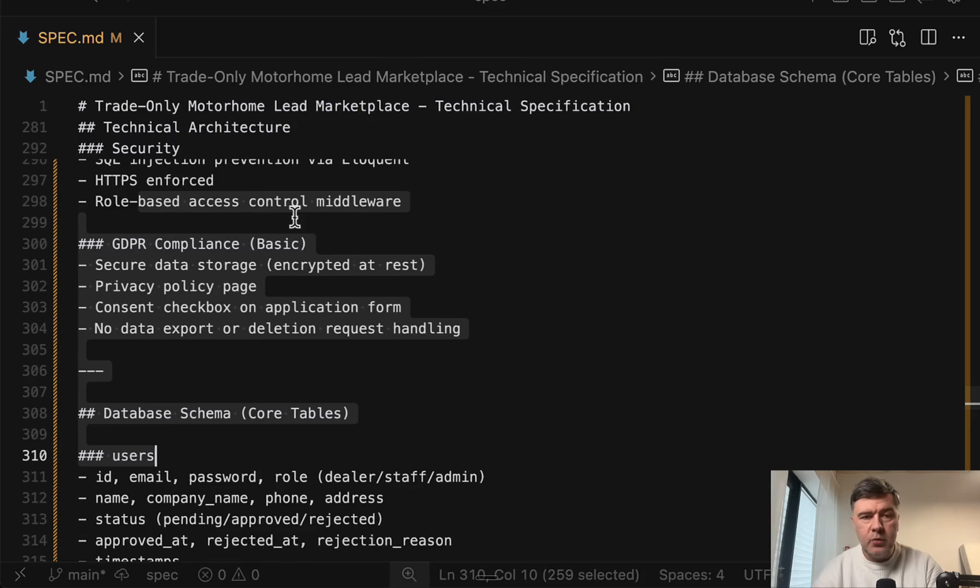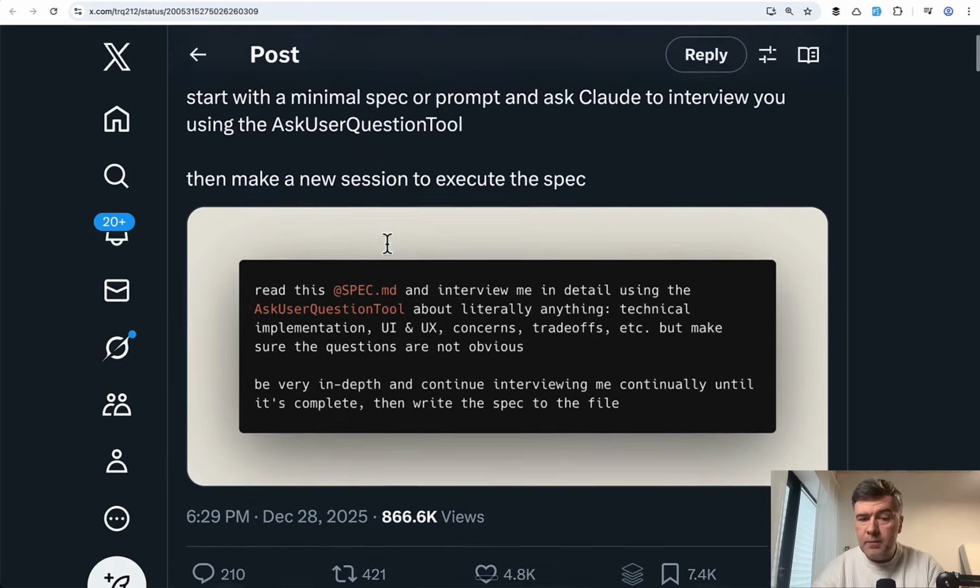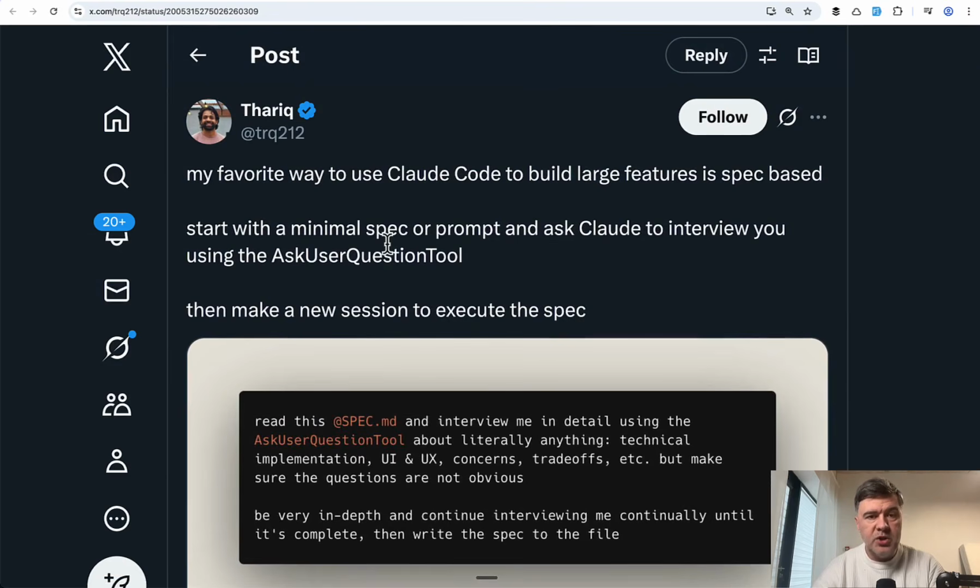Let me know in the comments if you want me to make one. But in this video, I just wanted to test the prompt by Thariq. Does it even work? And yes, surely it does. What do you guys think about such an approach, and what do you use for such more detailed specification? Let's discuss in the comments below.